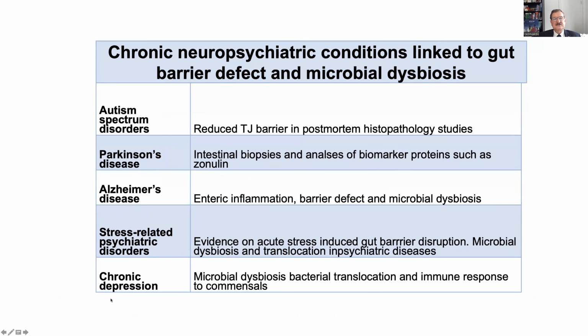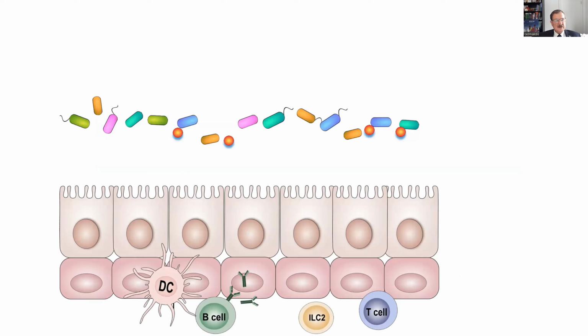The third group of diseases are chronic neuropsychiatric conditions. We don't have good models, but when you take biopsies at the right time, you can see that enteric inflammation, barrier defect, and microbial dysbiosis are seen. The group of diseases are here: autism spectrum, Parkinson's disease, Alzheimer's disease, stress-related psychiatric disorders, and chronic depression. And the prevalence of these diseases is also increasing nowadays. So we come now to the mechanisms.